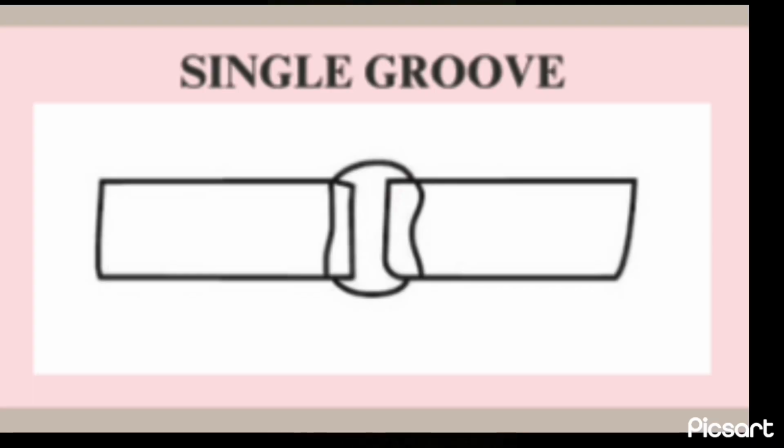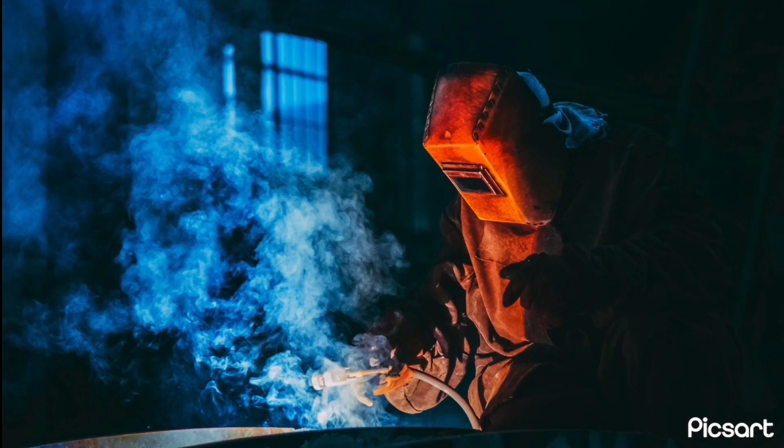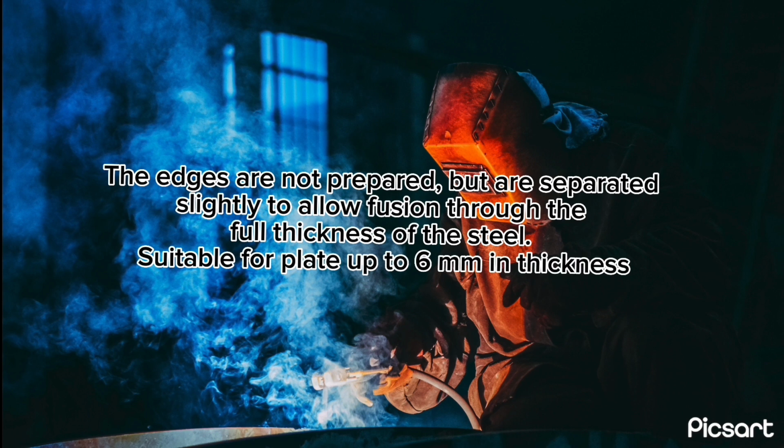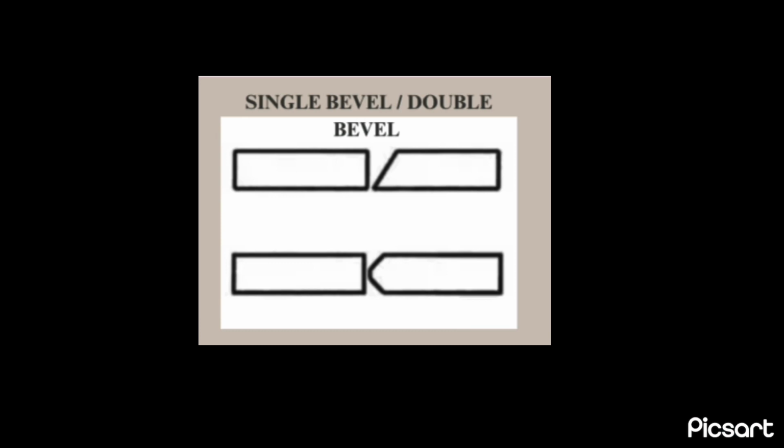The next one is single groove. The edges are not prepared, but are separated slightly to allow fusion through the true thickness of the steel, suitable for plate up to 6 mm in thickness. Single bevel or double bevel.